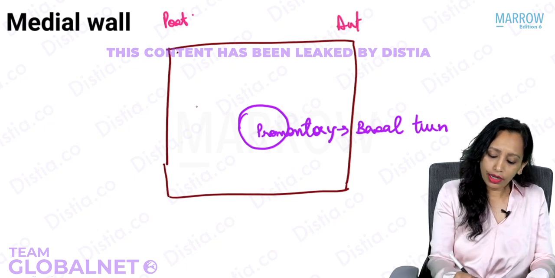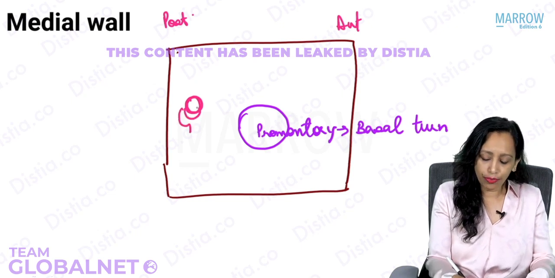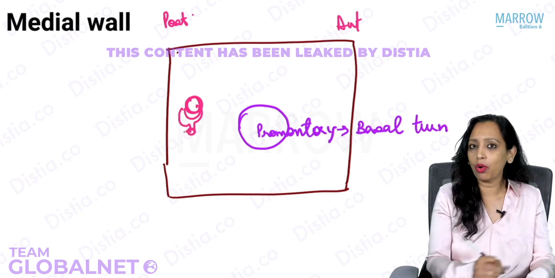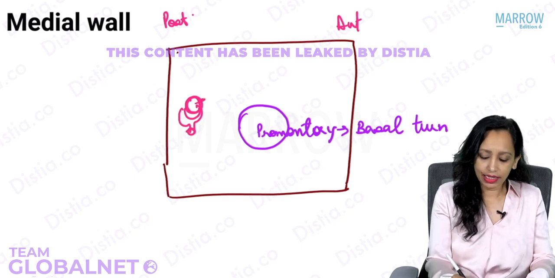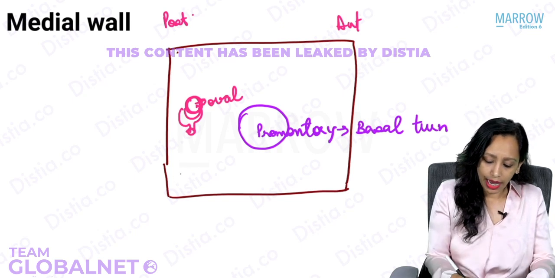Posteriorly and superiorly, here we have an opening, a window, on which is present the footplate of stapes. So quickly tell me, what window is this? Yes, this is the oval window. Now below this is another window, and this is the round window.